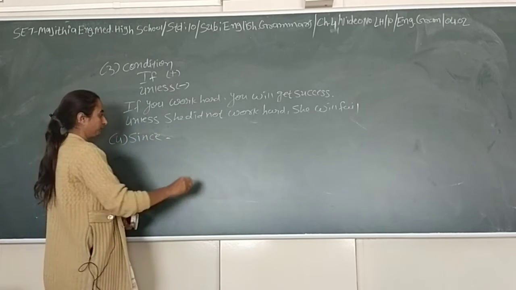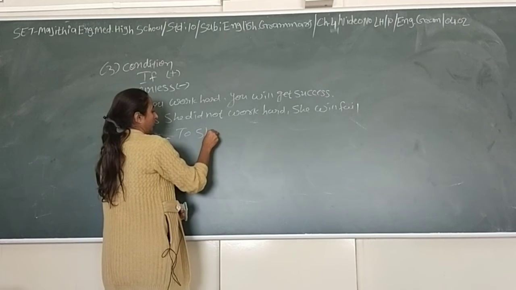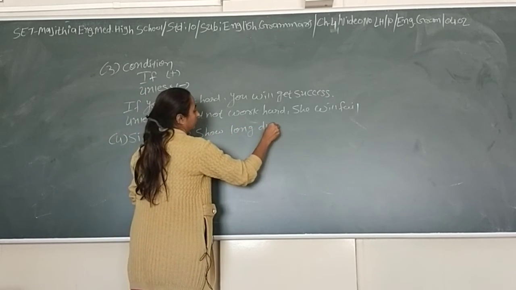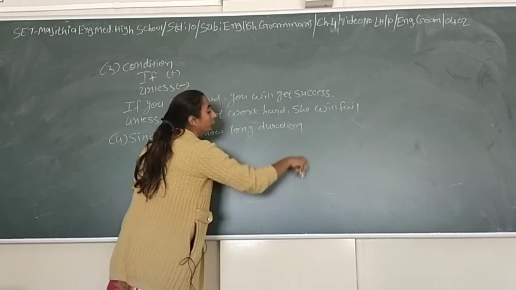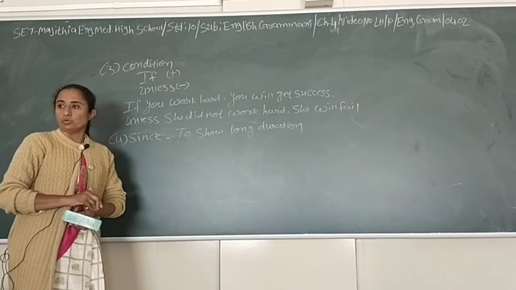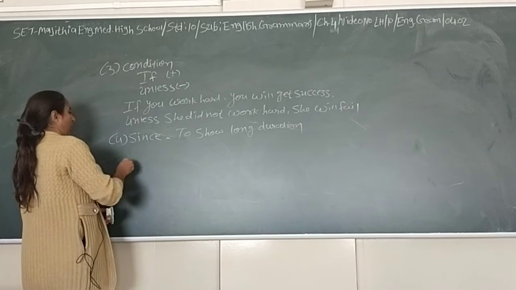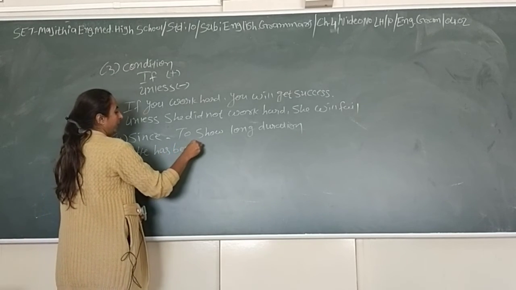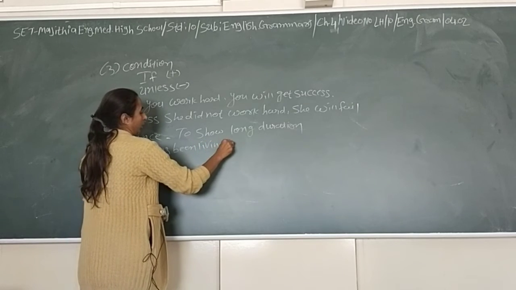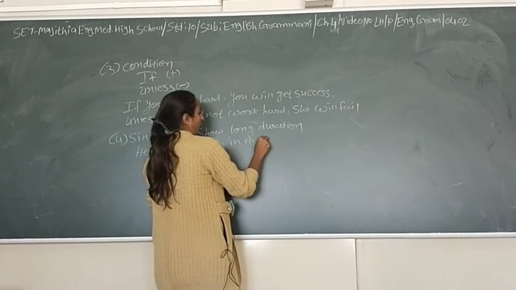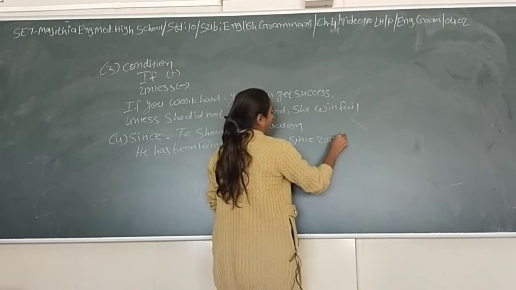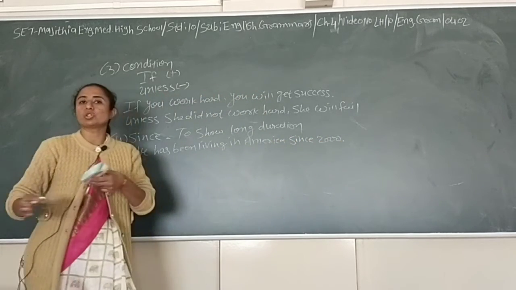Then "since" and "for". Since, to show long duration. When you want to show long duration, then "since" is used. He has been living in America since 2000. So it was a long duration.